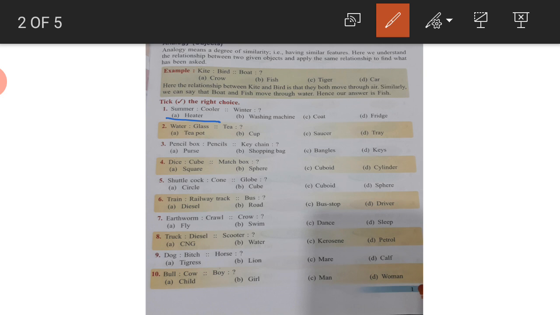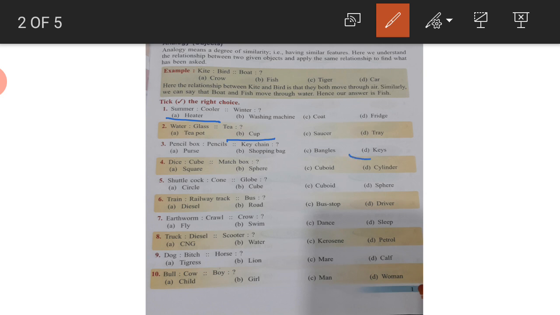Next is the third, pencil box. First we tick the answer, the second answer is cup. Now the third, pencil box, pencils, keychain, and the options are purse, shopping bag, bangles, keys. We keep pencils in a pencil box. So what do we keep in a keychain?